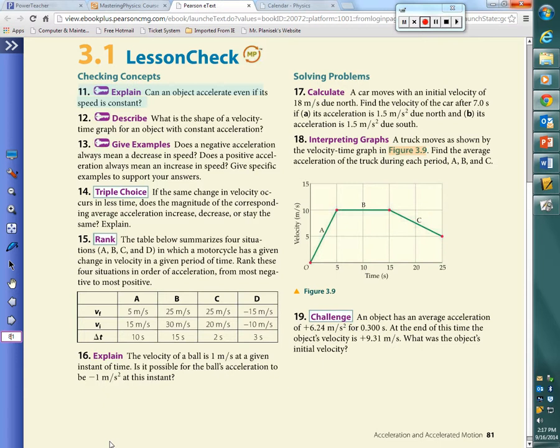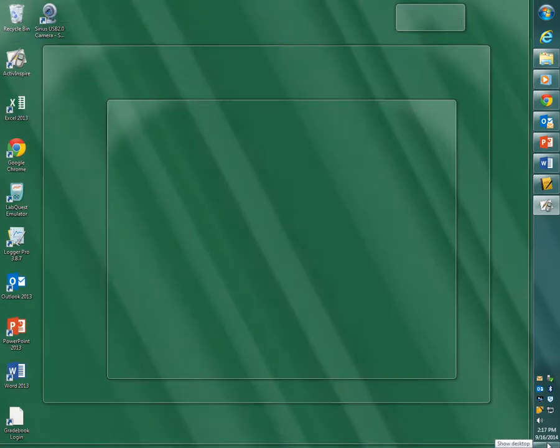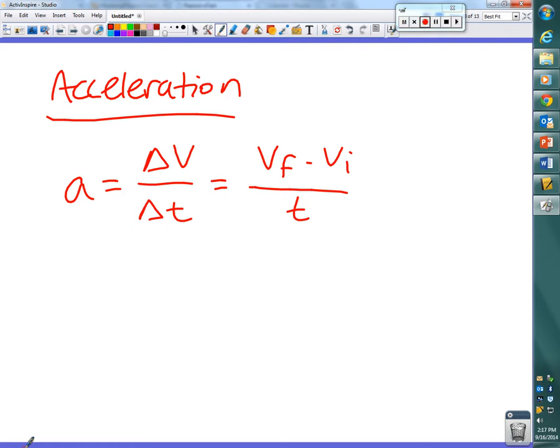If we go back to this, let's say that the initial velocity, or the current velocity, is 1 meter per second. Does that necessarily mean that the final velocity will be 1 meter per second?